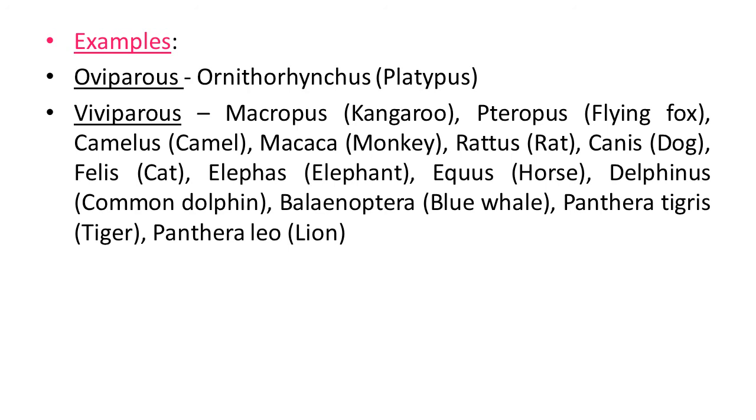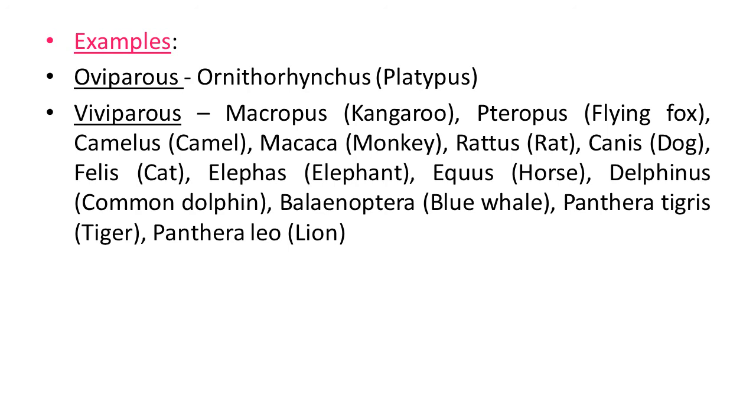Many examples of these animals are there, and some of them are Macropus, that is kangaroo; Pteropus, which is also known as flying fox; Camelus, which is camel; Macaca, monkey; Rattus, that is rat; Canis, dog; Felis, cat; Elephas, elephant; Equus, horse; Delphinus, the common dolphin; Balaenoptera, which is the blue whale.